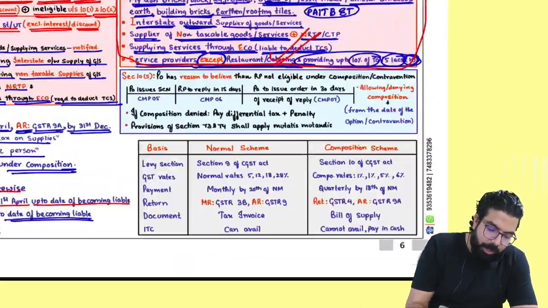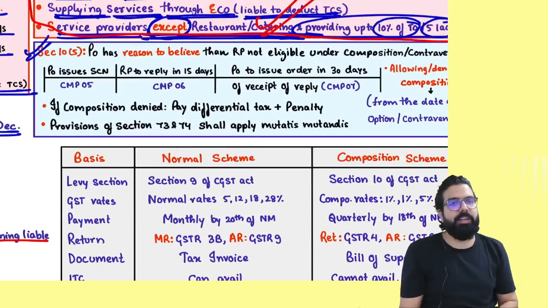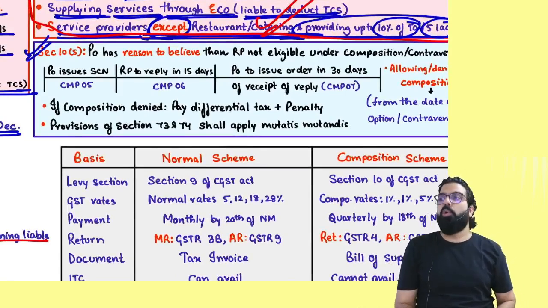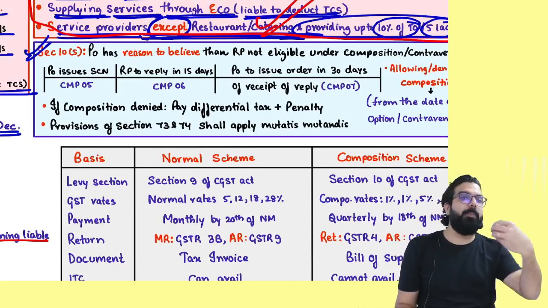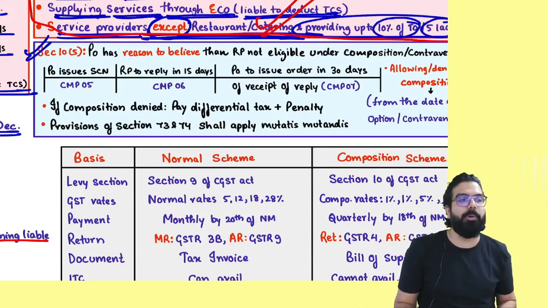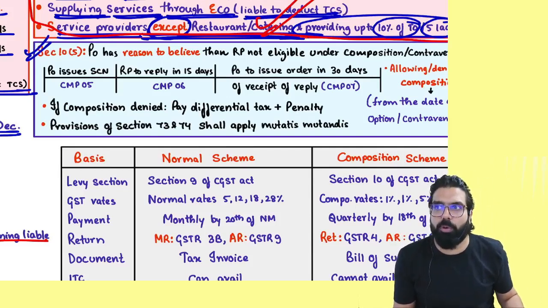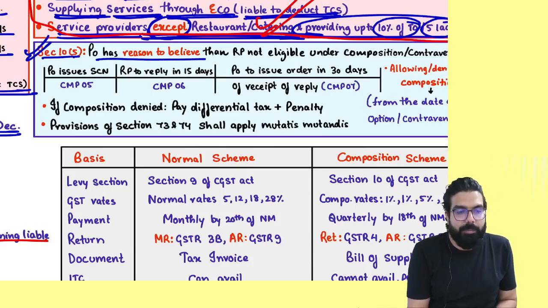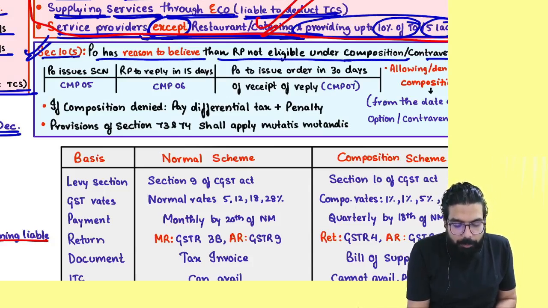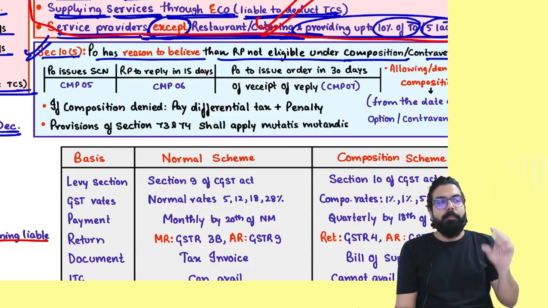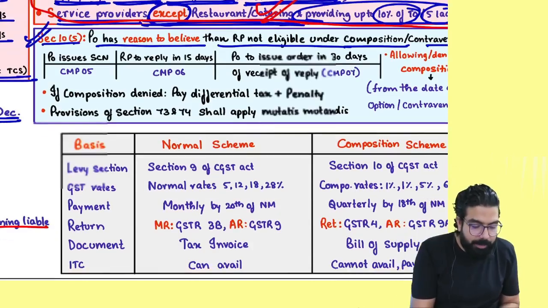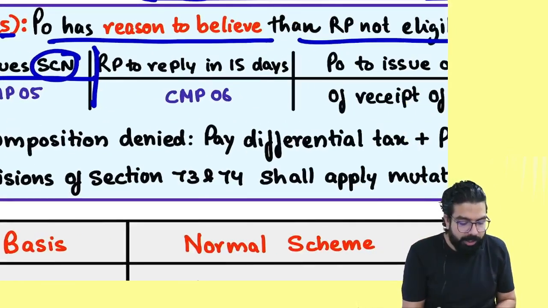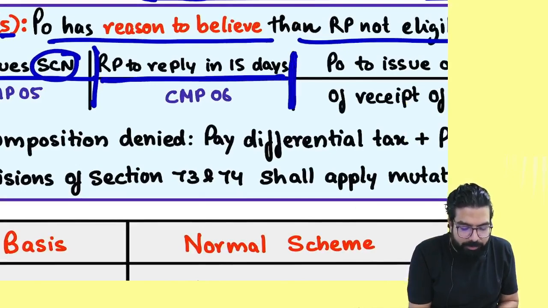Next. People, over here is section number 10.5. Section 10.5 goes ahead and says, supposedly, you took composition scheme in spite of not being eligible. Can the officer throw you out of composition scheme? See what they are telling over here. If proper officer has reason to believe that a person is not eligible under composition scheme, or has contravened some provision but is still continuing under composition scheme, then first he will send you one show cause notice. SCN means show cause notice. Now you have to reply within how many days?